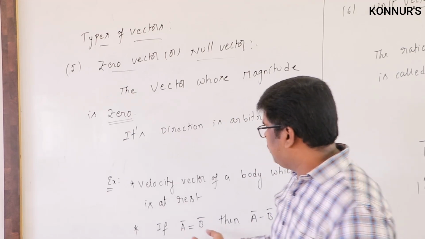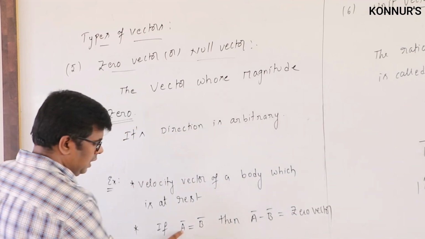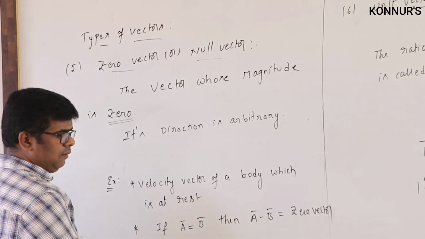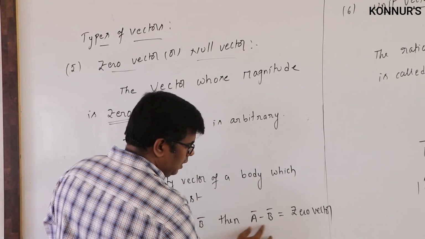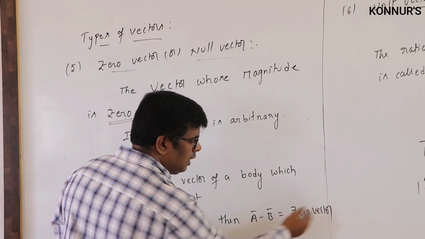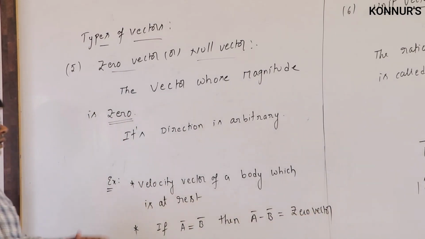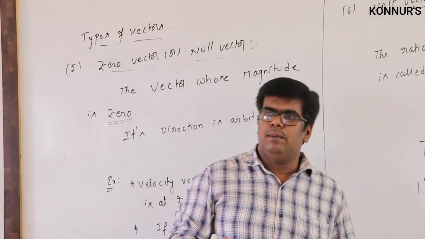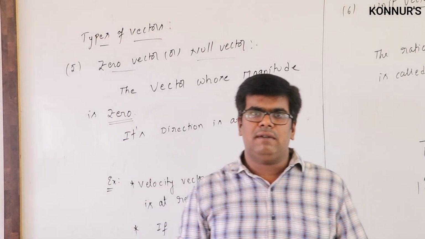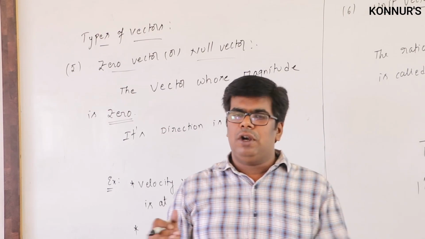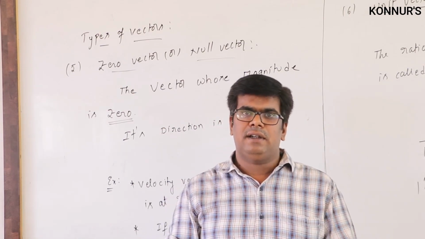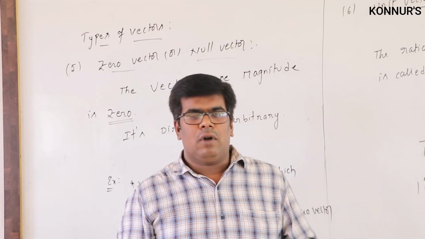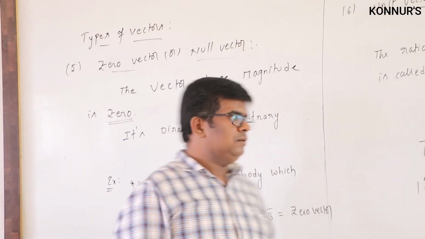And another one: if you take two vectors, A and B, and those two vectors are equal vectors, then A bar minus B bar gives you a 0 vector. Or else you can say the acceleration of a body which is moving with constant velocity. If a body is moving with constant velocity, its acceleration vector we can also call a 0 vector. Why? Because constant velocity means acceleration is 0.